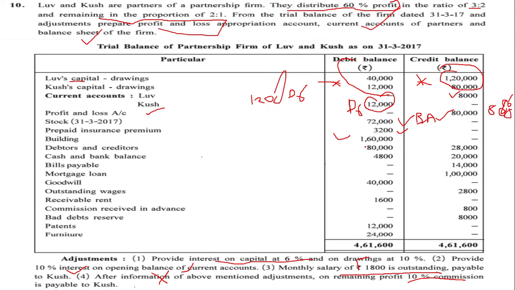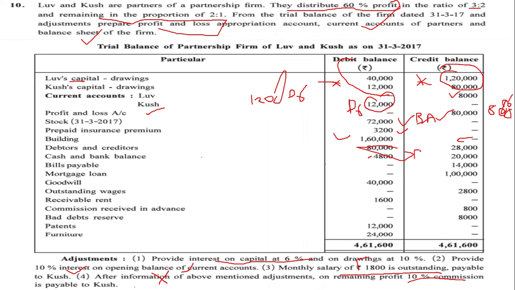Debtors and creditors. The debit balance is debtors and the credit balance is creditors. Moving ahead, cash and bank balance. Students, are you seeing? We have one balance on the debit side and the other on the credit side. How can this happen? Cash and bank balance are both debit balances.